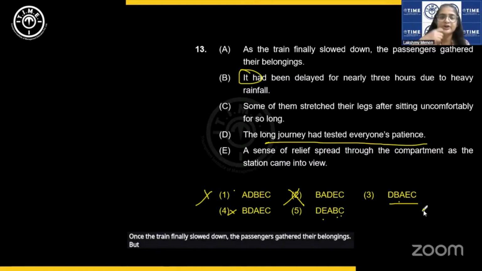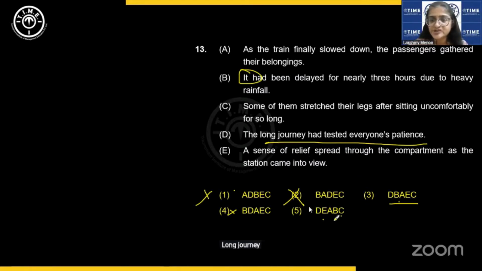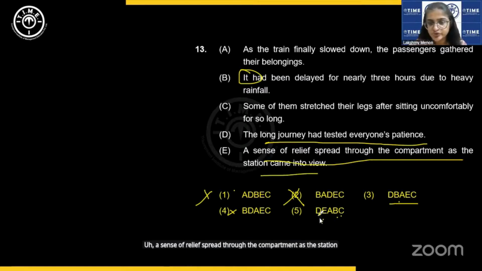But here, what is the order? Long journey had tested everyone's patience. A sense of relief spread through the compartment as the station came into view. After the station came into view, the train finally slowed down. The passengers gathered their belongings. Then it had been delayed for nearly 3 hours due to heavy rainfall.